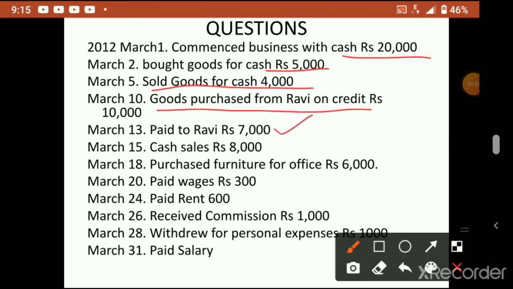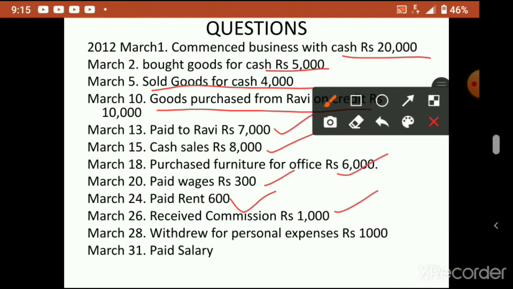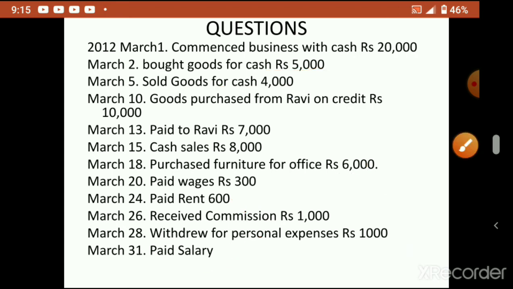Next is paid to Ravi rupees 7,000. Paid means cash is involved. Cash sales means sold goods. Furniture purchased for office, that also is for money only. Paid wages, paid means cash is there. Paid rent, what paid? Cash paid. Received a commission, what received? You received commission in the form of cash. Then withdrew for personal purpose rupees 1,000. So the owner has taken 1,000 rupees, that also is money taken. Paid salary, salary paid. So all these are cash transactions, now you have seen. Now we'll check how we'll write them in the cash book. I'll show that in the video.